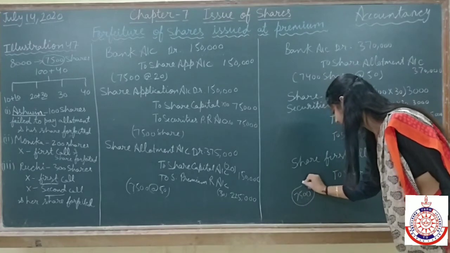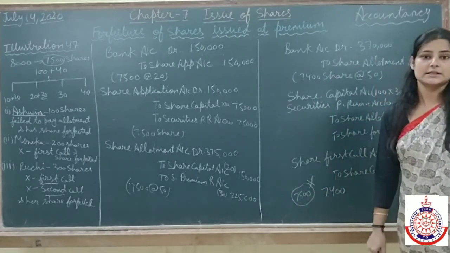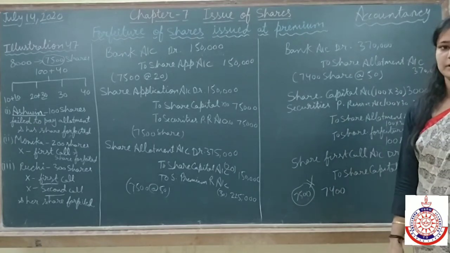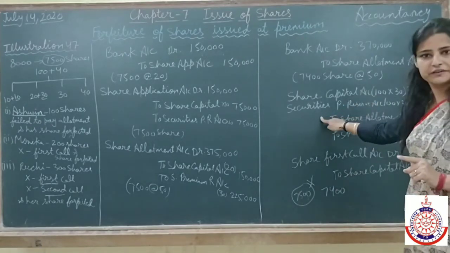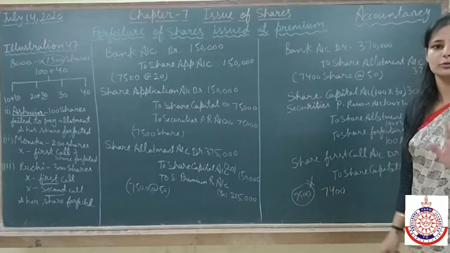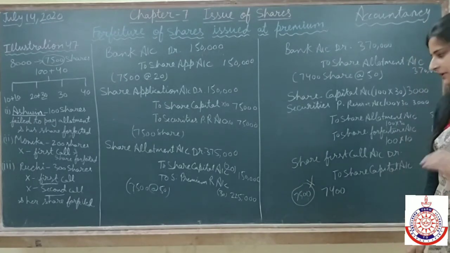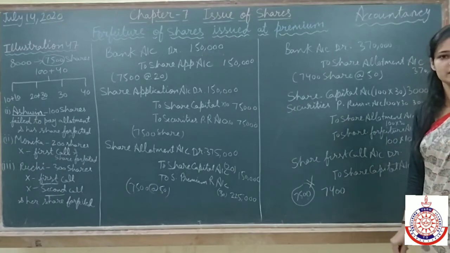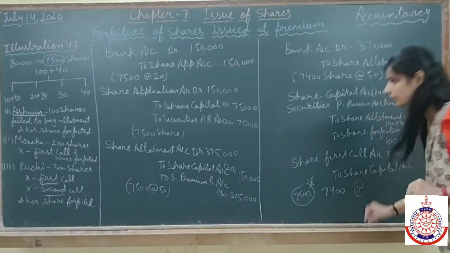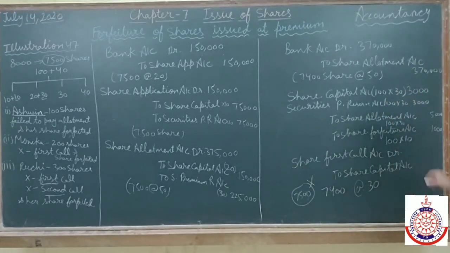So the first call we will deal with 7,400 shares only. This you have to keep in mind. When we forfeit the share, it means shares are cancelled. Now we are not going to call money from those shares. So now we will call money from only 7,400 shares at the rate of 30 rupees for the first call. It means 2,22,000 amount is due from the shareholders.